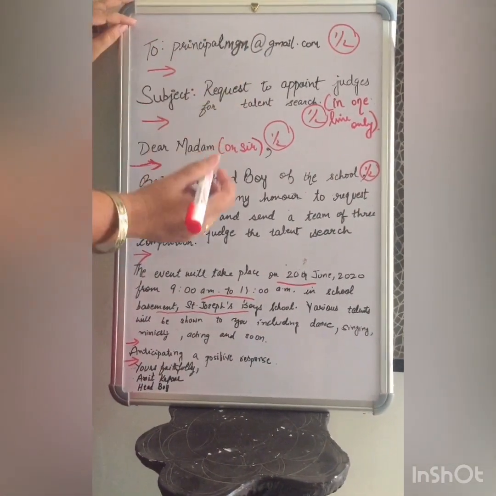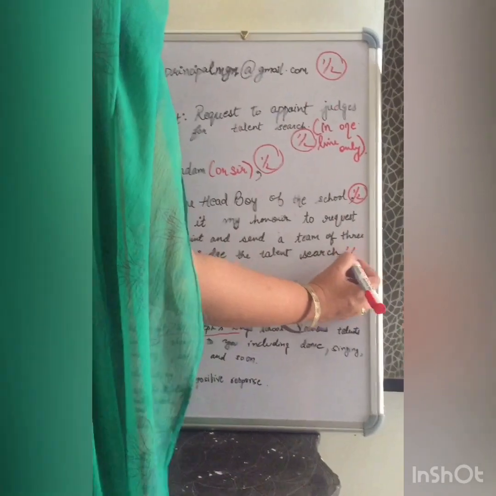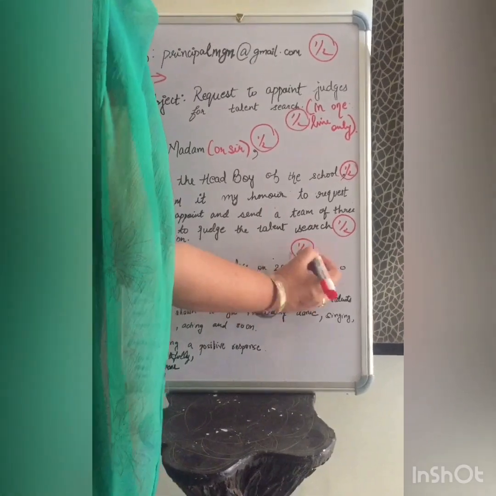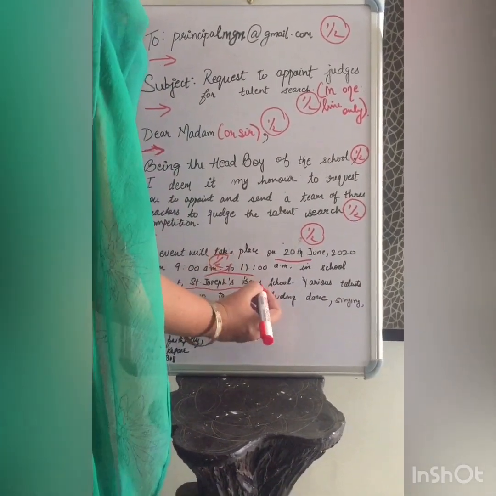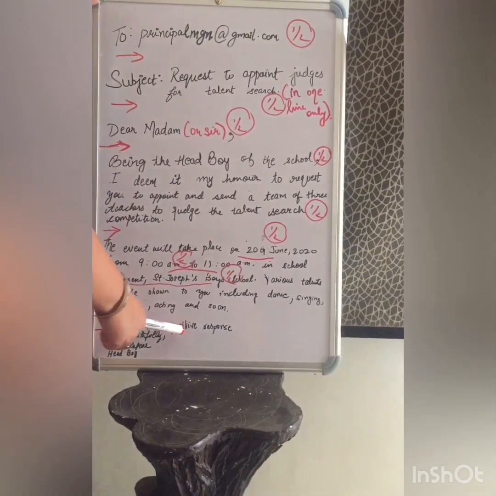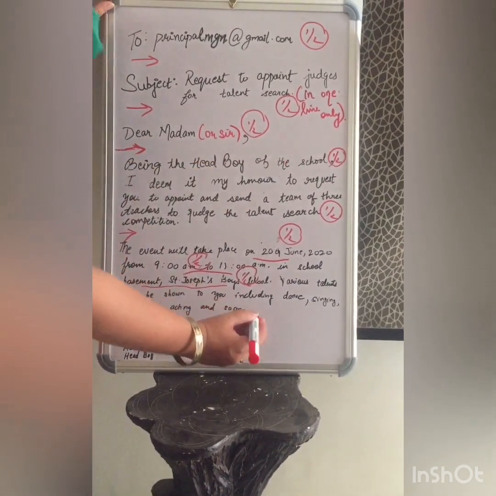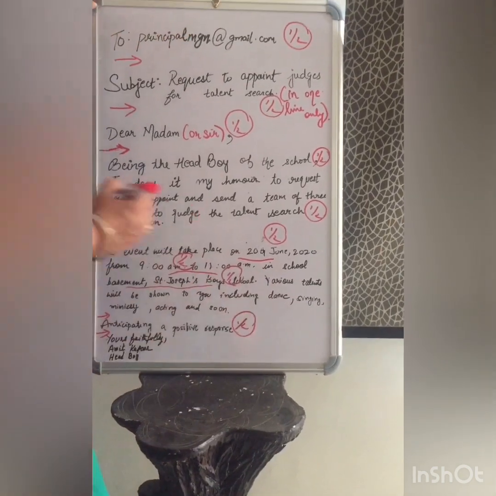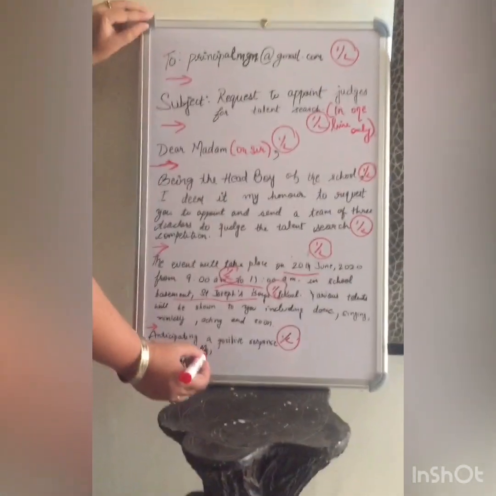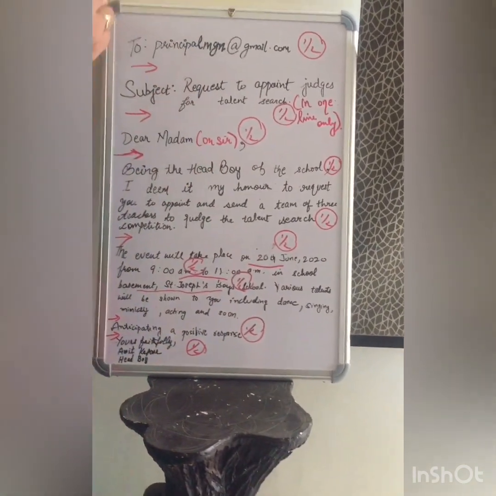For what? What is the purpose of writing the email? To send a team of teachers to judge the talent search competition. Half a mark. Same date as in the notice, half. Same time. Same venue. Half a mark each. And then anticipating a positive response. The starting line and the last line have half a mark each, mind it. So you have to start and end very courteously. Then the last subscription, yours faithfully and your full name along with your designation, half a mark. So this will total up to 5 marks.